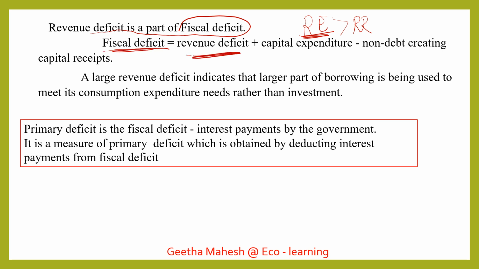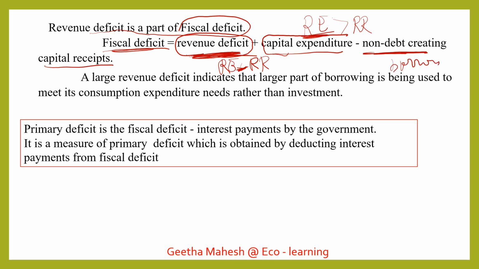If there is a revenue deficit, then it is dangerous for the economy. See, fiscal deficit is equal to revenue deficit plus capital expenditure minus non-debt creating capital receipts. What is revenue deficit? Revenue expenditure minus revenue receipts. Then with respect to capital expenditure, you have to consider receipts other than borrowings, non-debt creating receipts, and deduct them from capital expenditure.